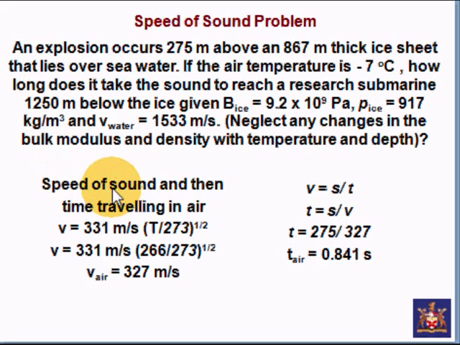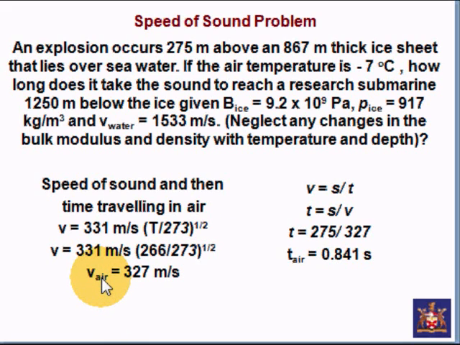Okay, so the first thing we do is we have speed of sound and then time traveling in the air. Okay, so the speed of sound is 331 meters per second multiplied by the temperature over 273 to the power of a half. Now the second line is a repeat, except that we have 266 to replace the temperature. Now 266 comes from minus 7 up here. Taking 7 from 273, you get the number 266. It's as simple as that. We have got to convert to Kelvin right there. Divided by 273 to continue, and to the power of a half.